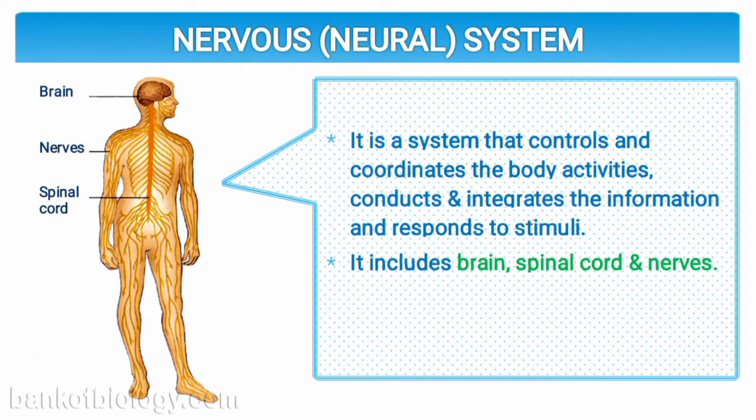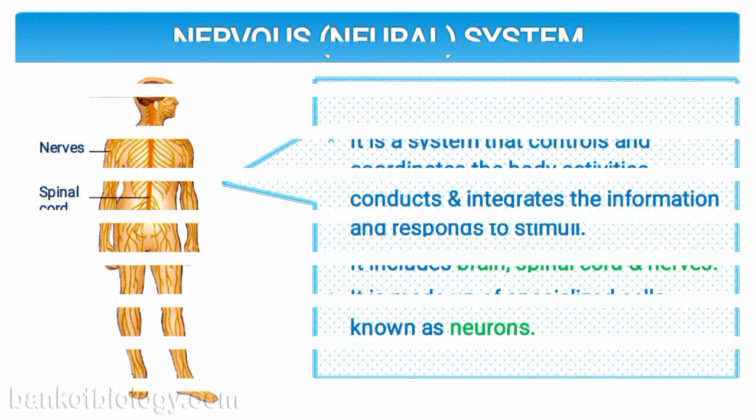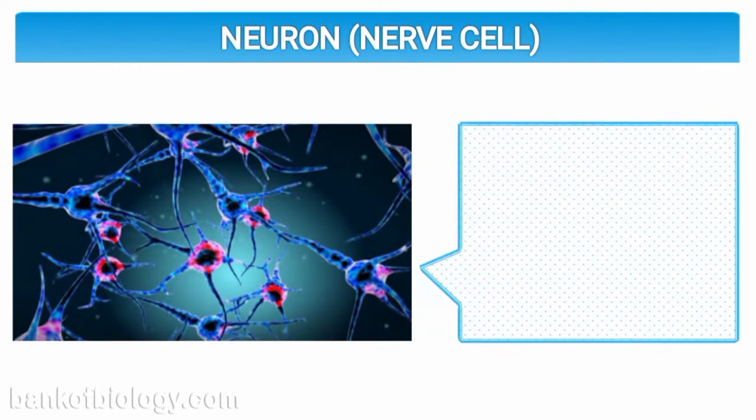These include the brain at the topmost part of the body, and the spinal cord, which extends from the neck to the back region, and nerves, which are spread throughout the body and are made up of specialized cells. These cells are called neurons. Neurons are the base of the nervous system, and there are three types of neurons on the basis of their function.